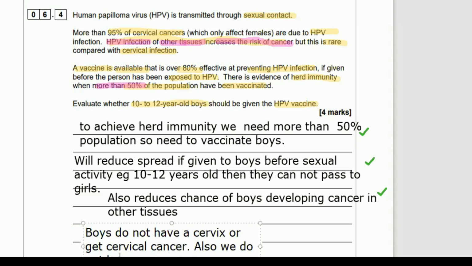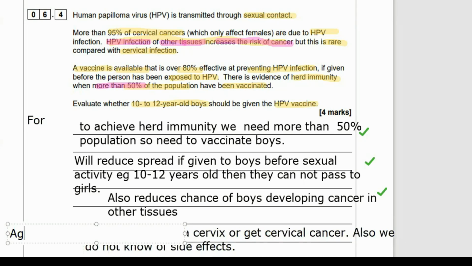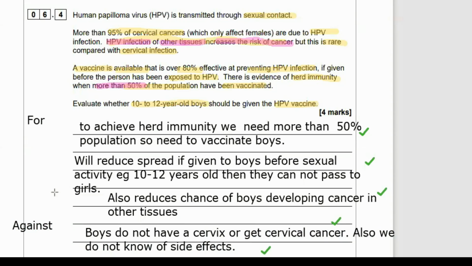Is it really worth spending billions of pounds vaccinating all boys in the country when you could be spending that on things that are of greater risk? And we also don't know the side effects in boys. We don't know if there are any rare side effects from the vaccinations. Okay, nice. So there we go. Most of these were for, just a few against, and let's move on.